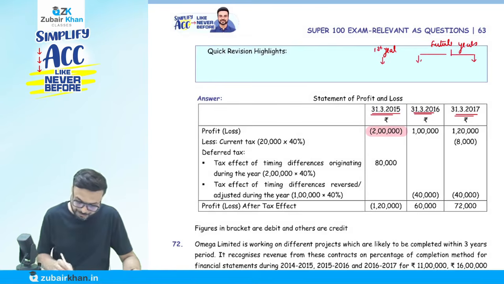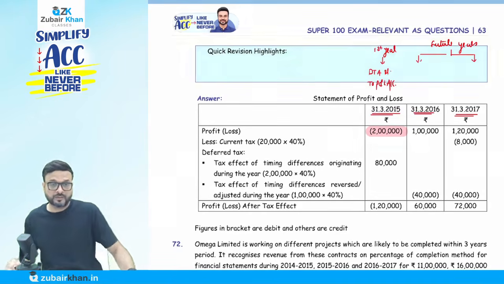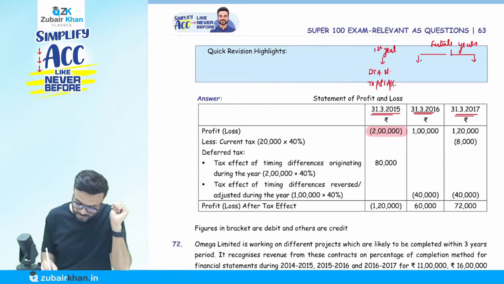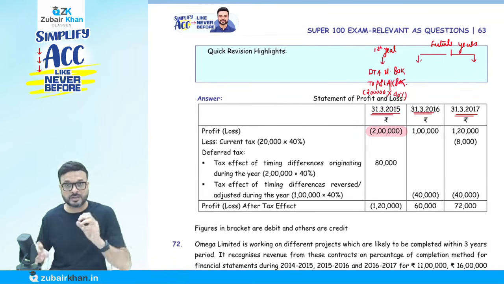So what happened? I'm to create an entry. Deferred tax asset account will be debited to profit and loss account. So deferred tax asset account debit to profit and loss account. The 2 lakh is the difference amount mentioned, and what is the rate of tax? 40%. So that is coming 80,000. Let me write 80K, 80,000. Okay, so we created the deferred tax asset.